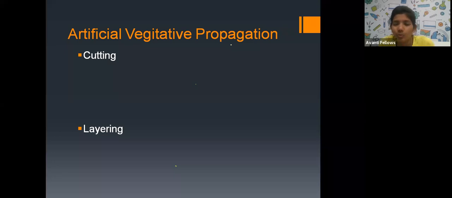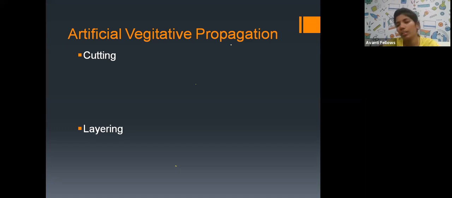Yes, Soumya, that also involves artificial vegetative propagation. You can also say that tissue culture is micro propagation. Understand? So, in artificial vegetative propagation, we ourselves can do the vegetative propagation of the plants.